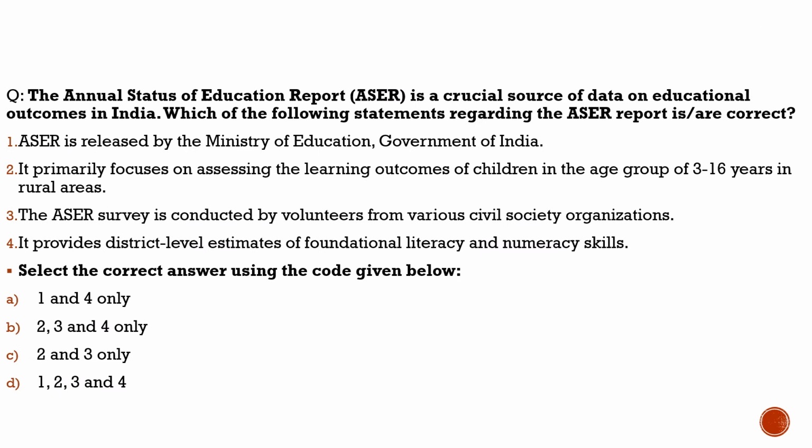Here, the question is with respect to the Annual Status of Education Report. Again, we are bringing this question about this report. It is the second question we are discussing here from the last one week. Why did we bring this question? As we had discussed, the work of the assessor is to assess the educational learning outcomes of children from the age group of 3 to 16.